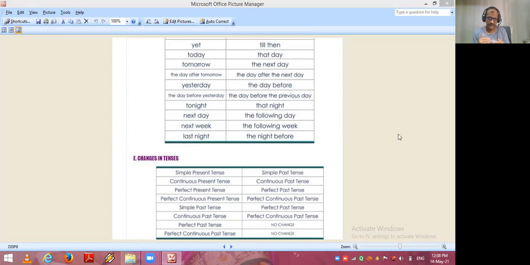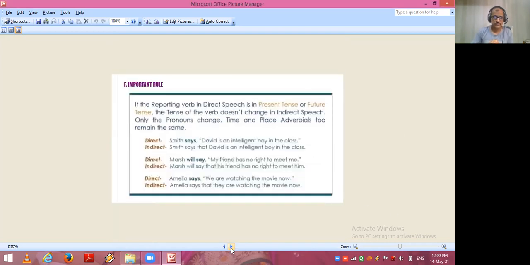See friends, direct indirect speech is a very long, lengthy topic. It is not difficult, but if you do more practice of various examples prescribed in your 12th standard syllabus and your 11th standard textbook, I assure you 101% that you will get your expected success in English subjects. So best of luck. Now I come to the next part of direct indirect speech.